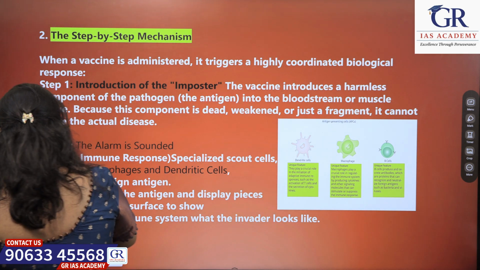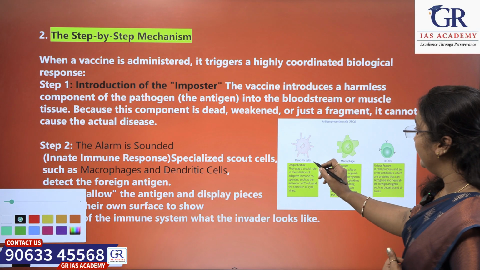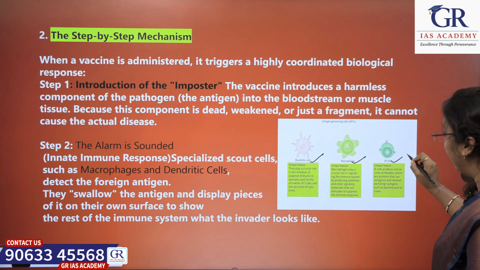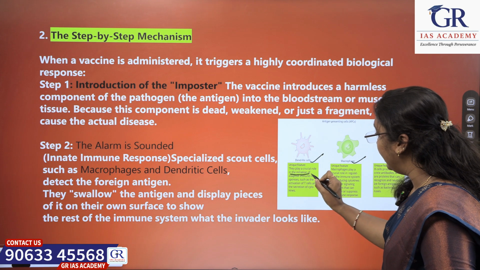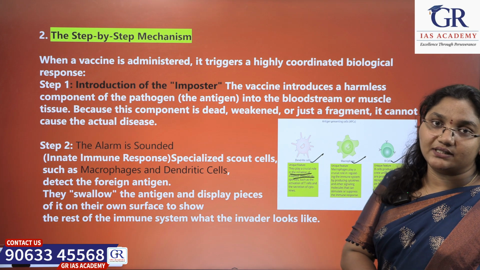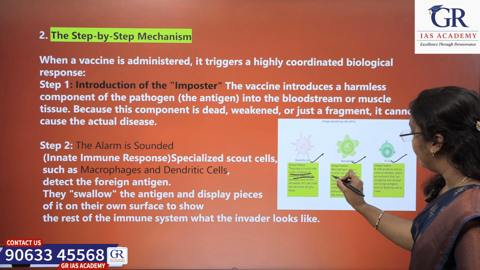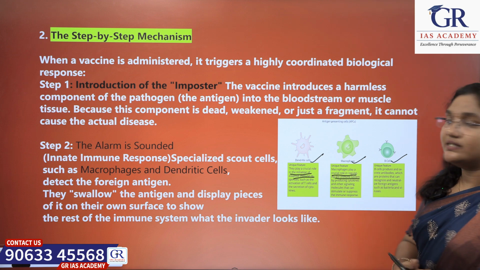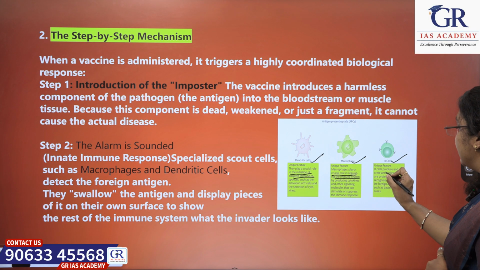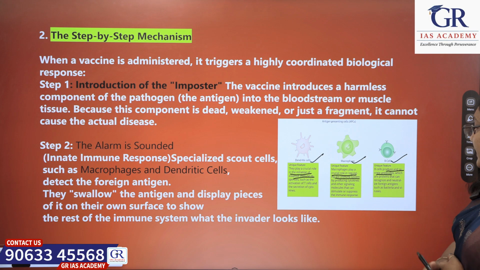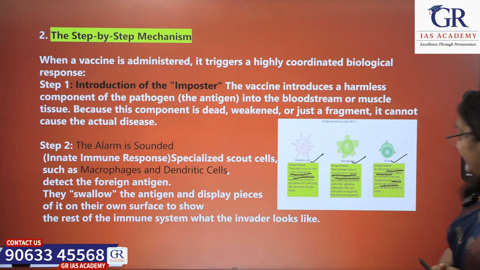Now, let us move on to the mechanism of vaccines. See, let me introduce you to a few cells: dendritic cells, macrophages and B cells. These dendritic cells play a crucial role in the initiation of the adaptive immune response. Next, macrophages play a crucial role in regulating the immune system. B cells produce and secrete antibodies, which are proteins that can recognize and neutralize foreign antigens.